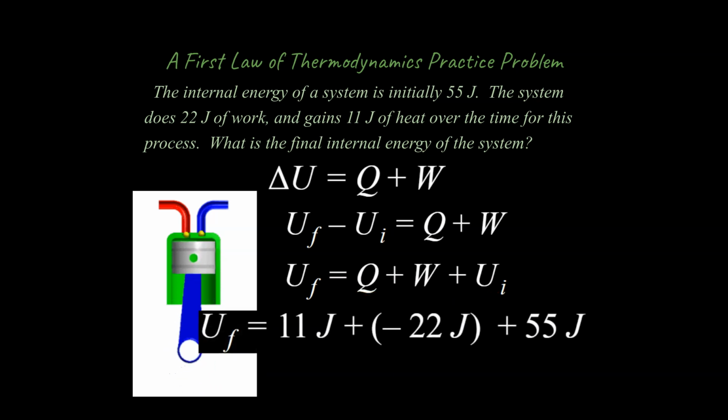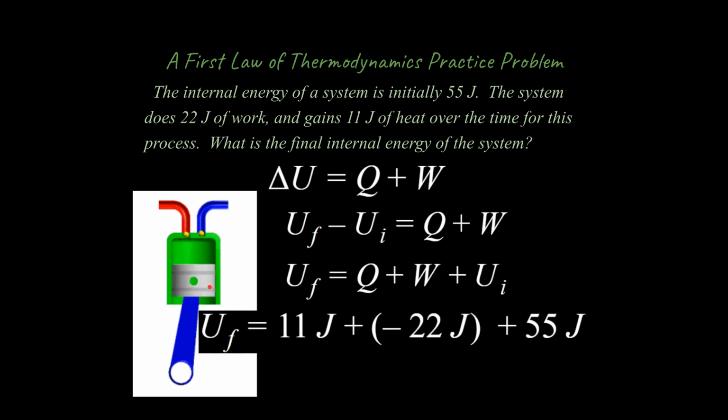Then we can plug in our numbers, and notice the math is pretty trivial except for, take a look at this, figuring out what signs we have, whether things are positive or negative. In this case, this work is negative because the system does this work. That's really important. It's not work done on it, it's done by the system.